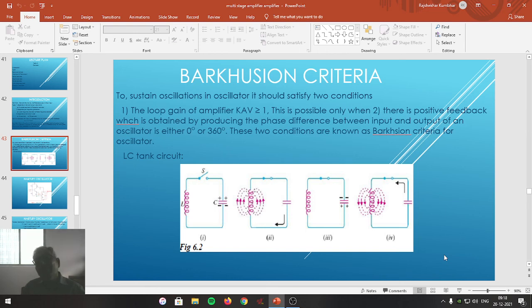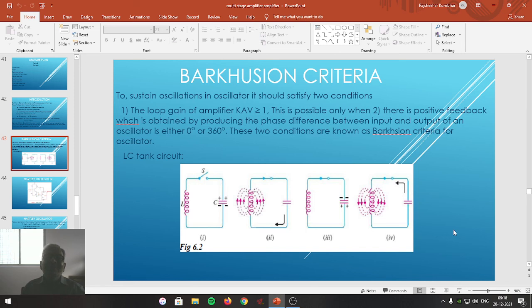Student friends, today we have studied the meaning of an oscillator, oscillatory circuit, its definition, types of oscillator depending upon various factors: depending upon waveform generated, depending upon tank circuit, depending upon frequency generated. After that, we have studied the concept of positive feedback.